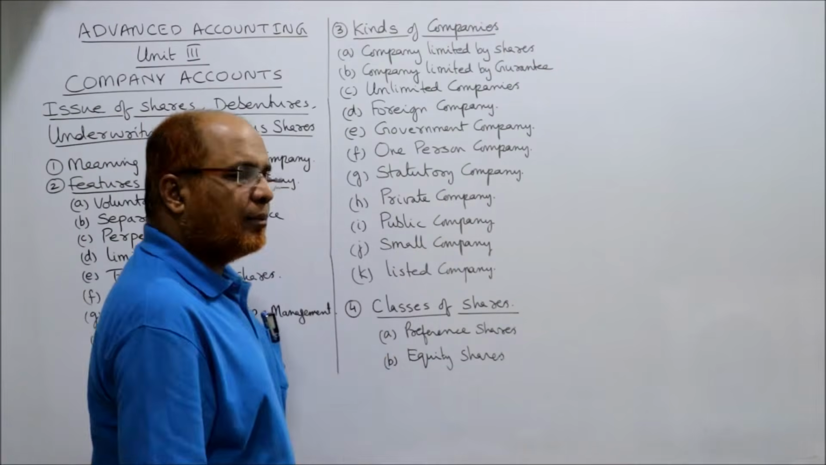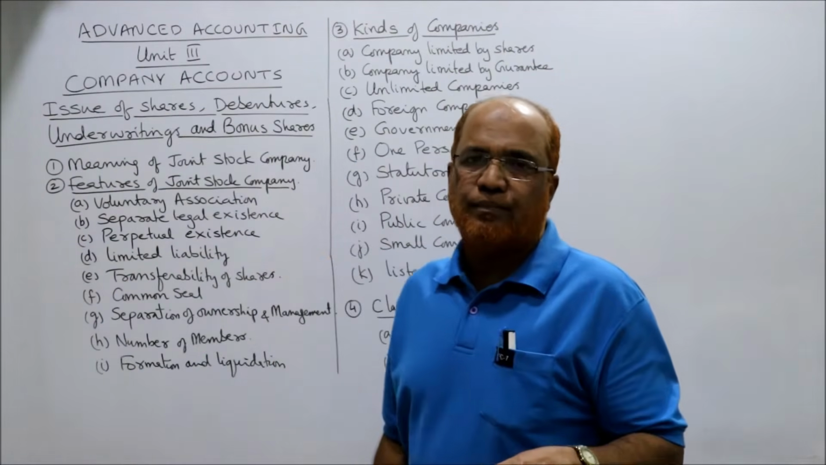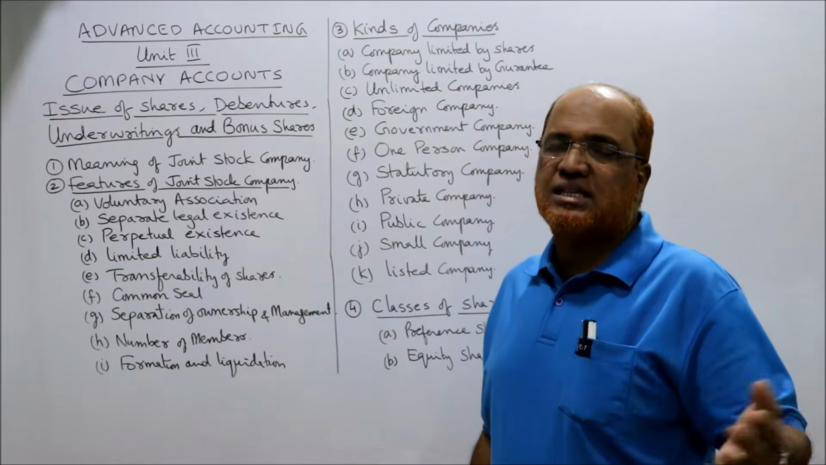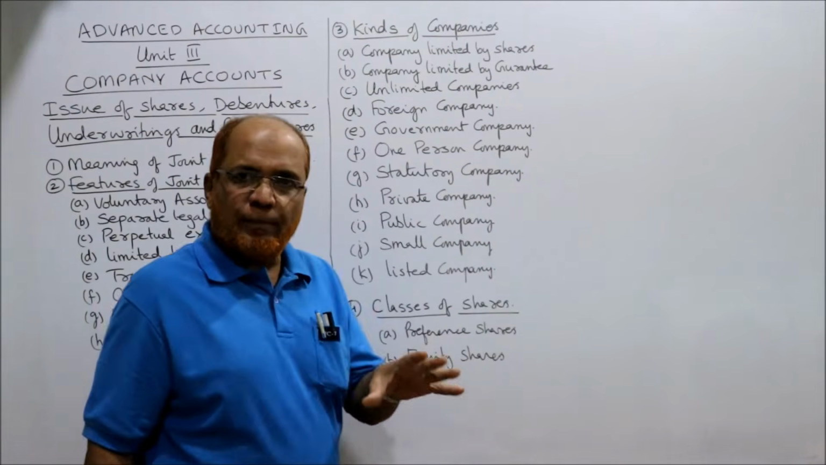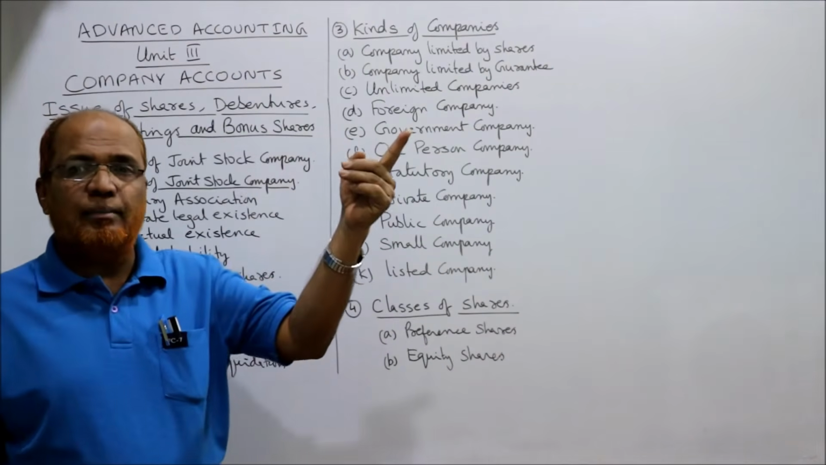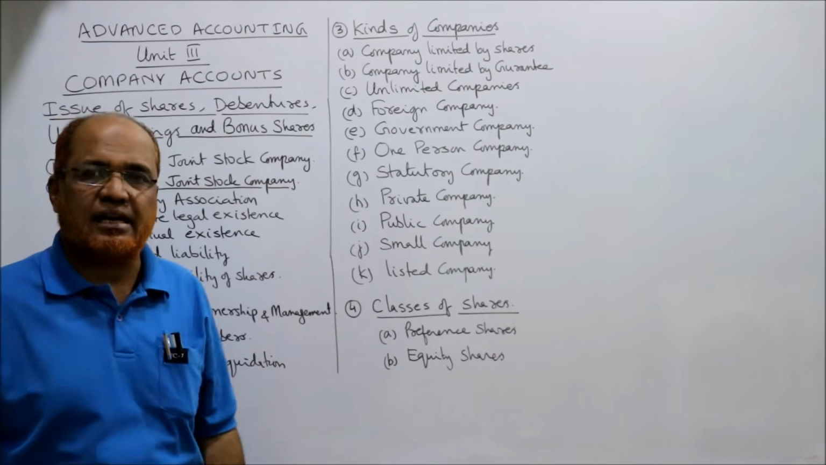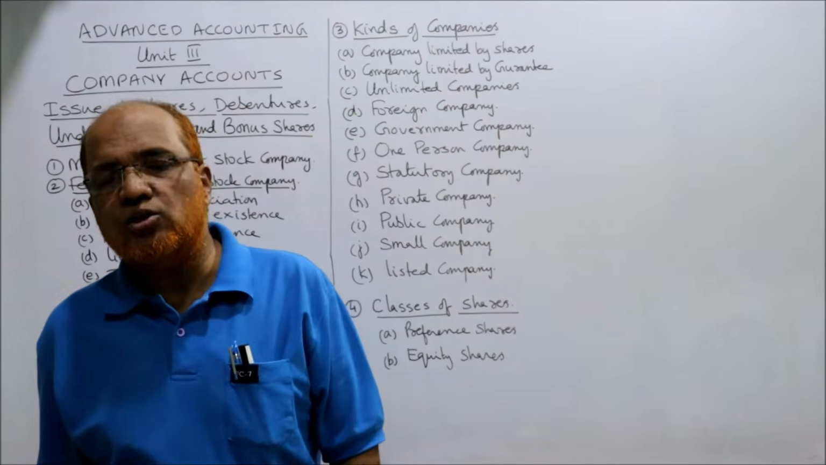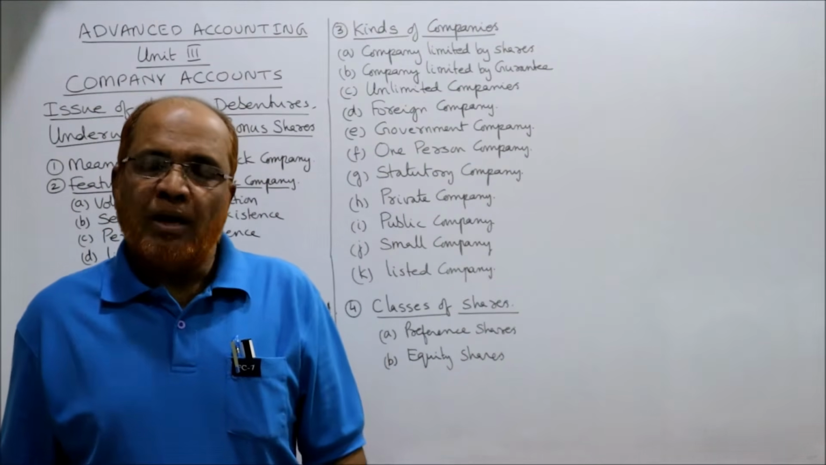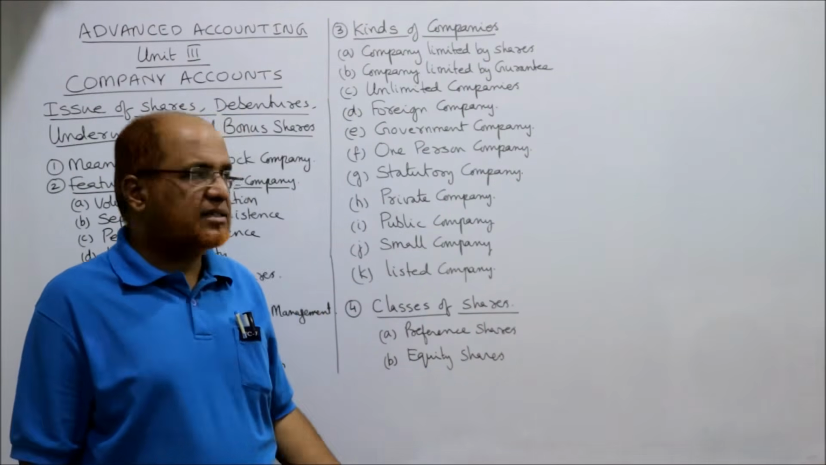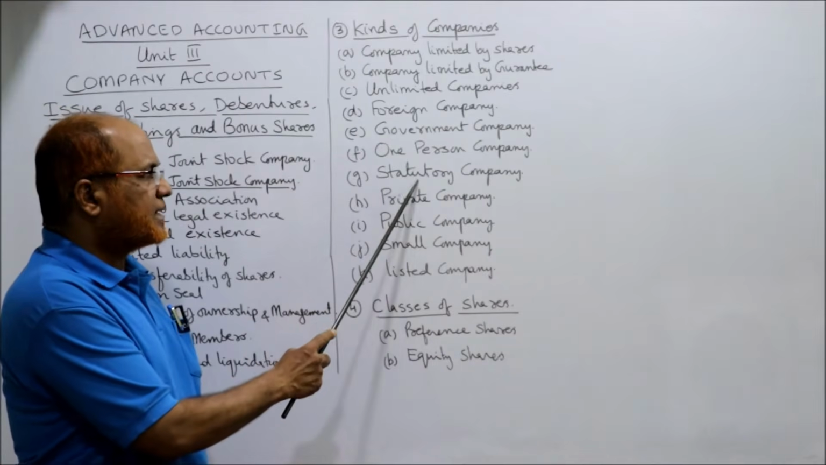Next comes the statutory company. A company which is formed by passing a special act in the parliament or in the state legislature is called a statutory company. Examples of statutory companies are RBI, Reserve Bank of India, LIC, Life Insurance Corporation, etc. These are statutory companies.